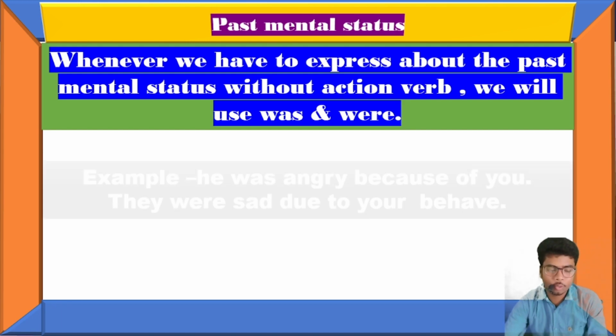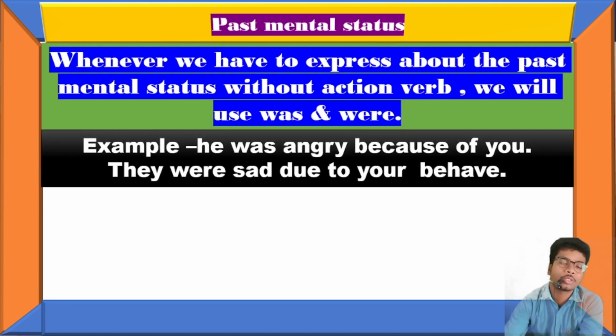There is one example: he was angry because of you. So tell me one thing, is this example suitable for mental status? If it is suitable, then you should say yes in the comment box, and if it is wrong, then you should say where it is wrong. This is your task. The second example is: they were sad due to your behavior.